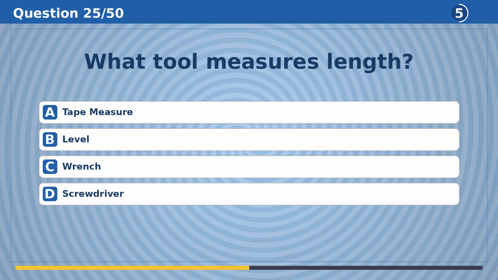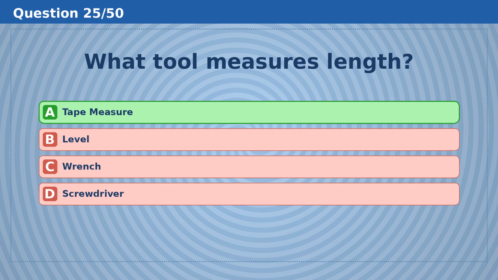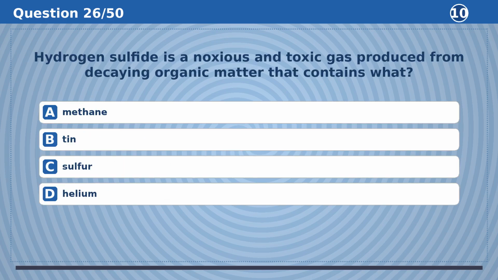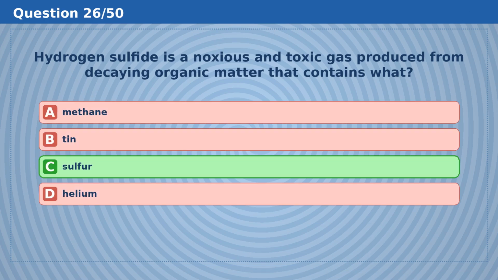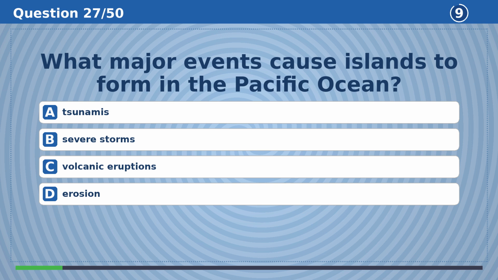What tool measures length? The answer is A, tape measure. Hydrogen sulfide is a noxious and toxic gas produced from decaying organic matter that contains what? The answer is C, sulfur.